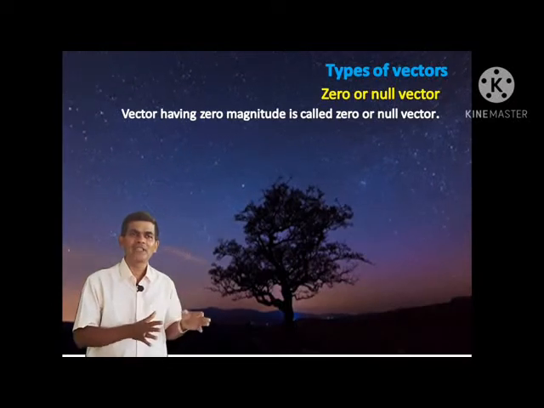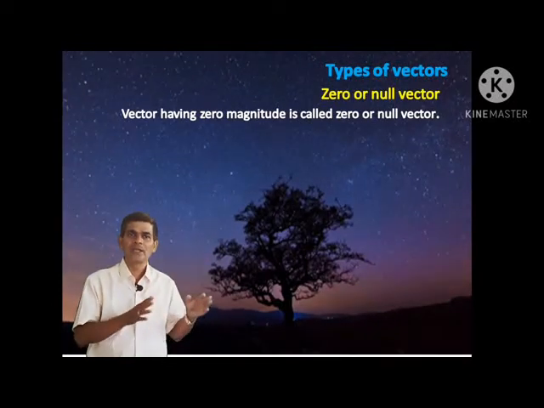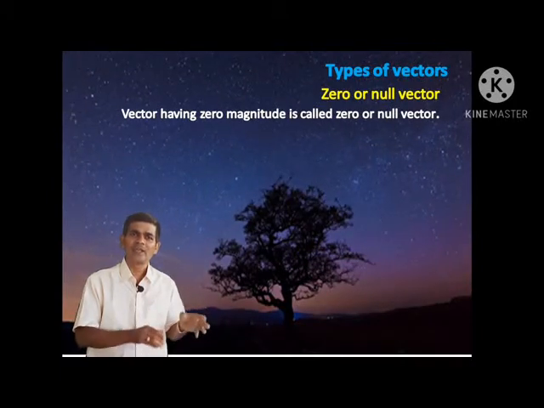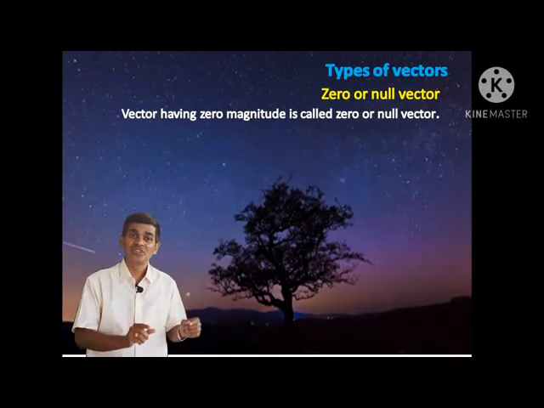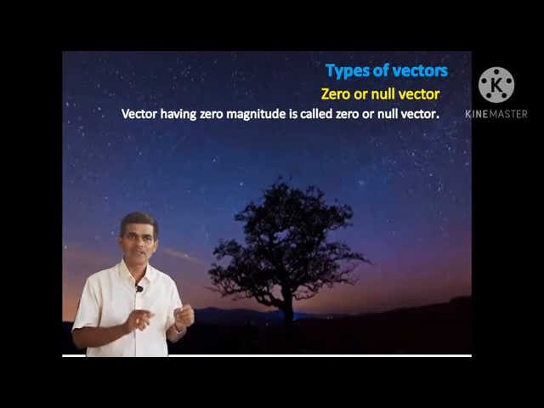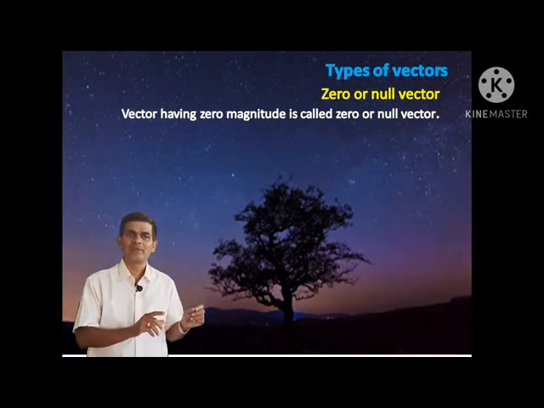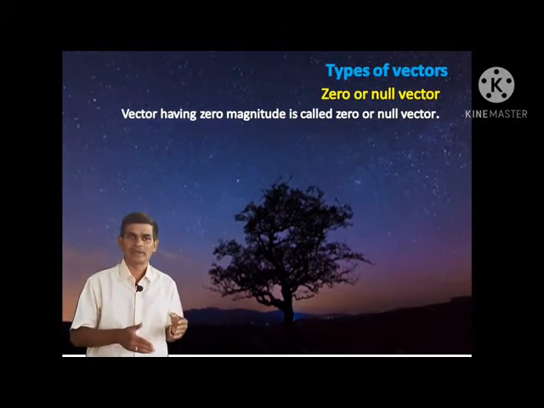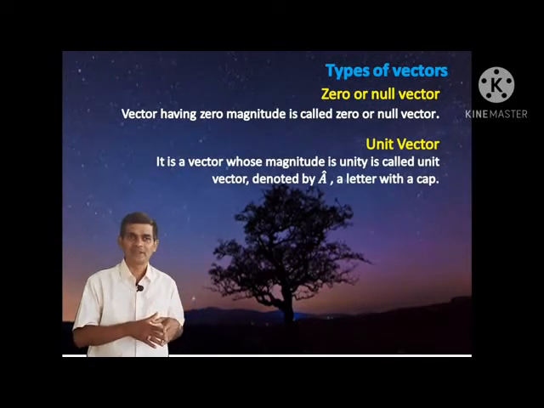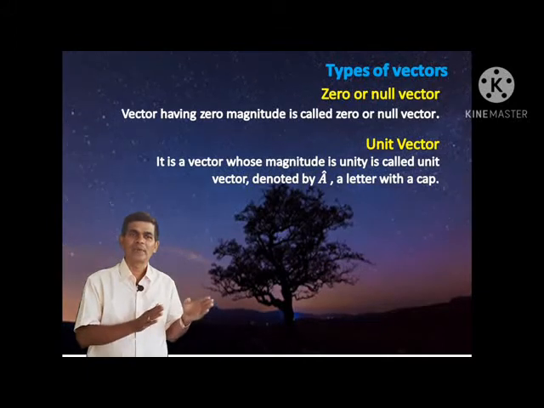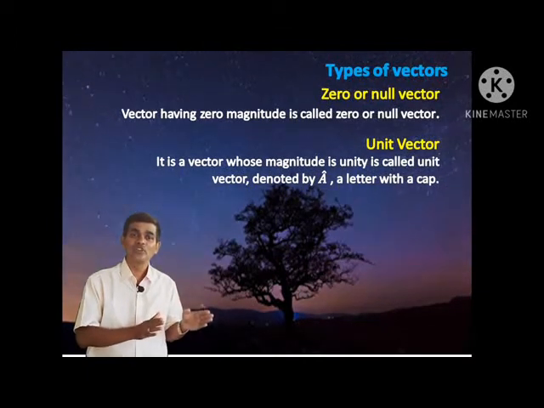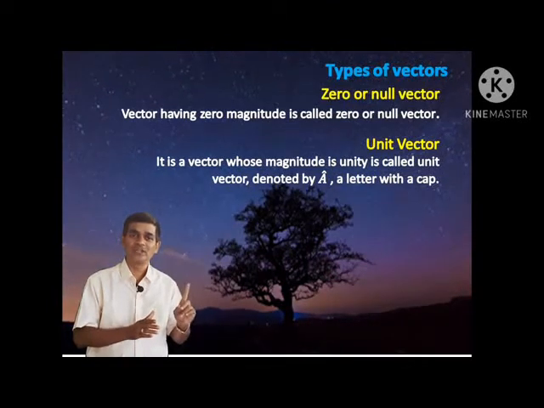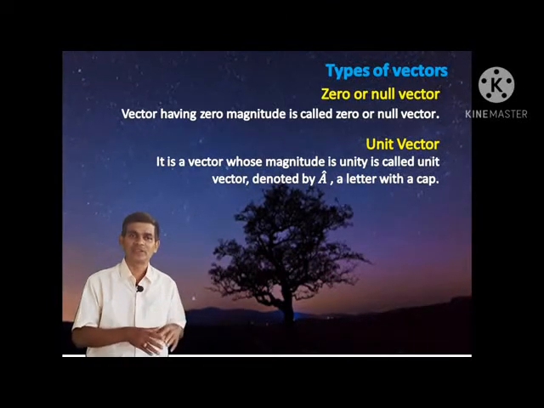A vector having zero magnitude is called a zero or null vector. What is a zero vector? A vector having zero magnitude is called a zero vector or null vector. Similarly, the unit vector. What is a unit vector? A vector whose magnitude is unity, that is one, is called a unit vector.